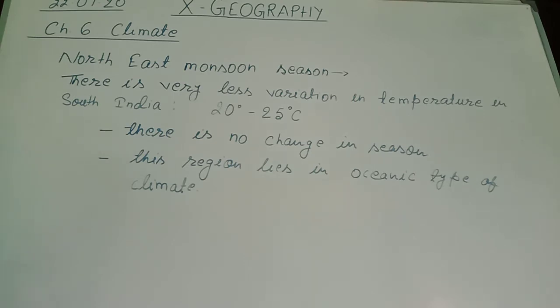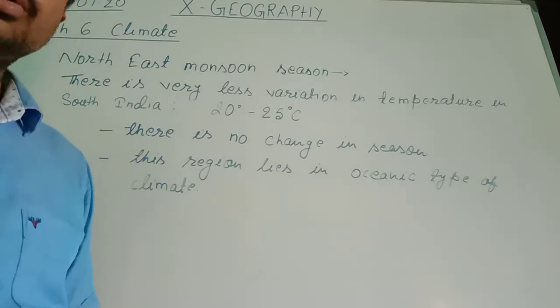So in summer season the temperature does not increase to its extreme, and in winter season the temperature does not fall to its extreme.